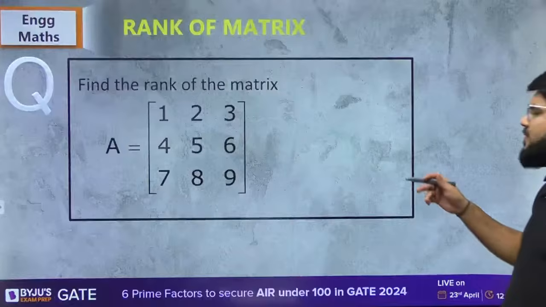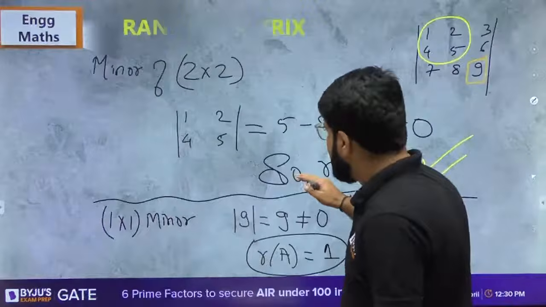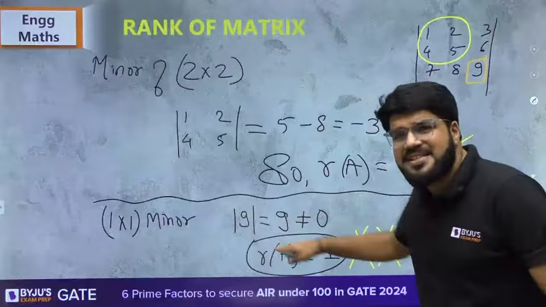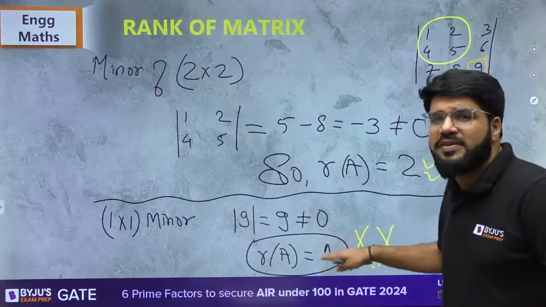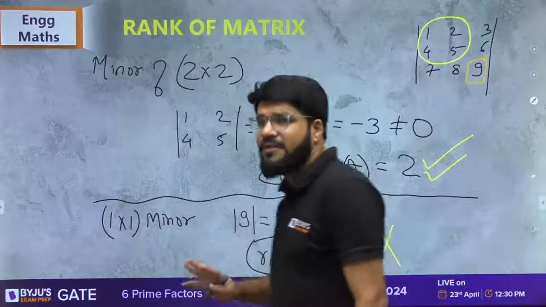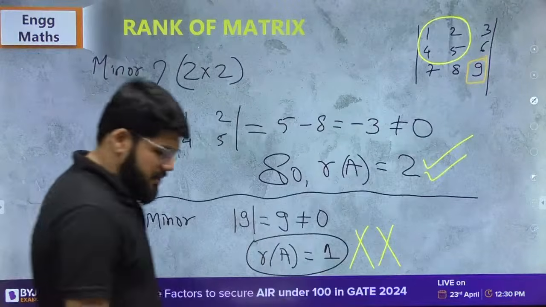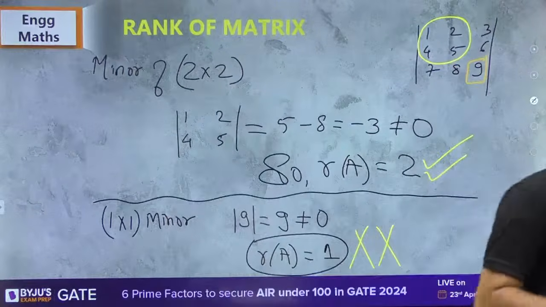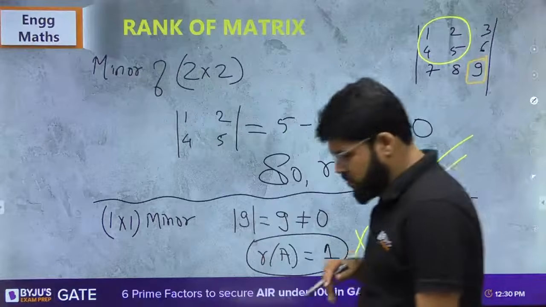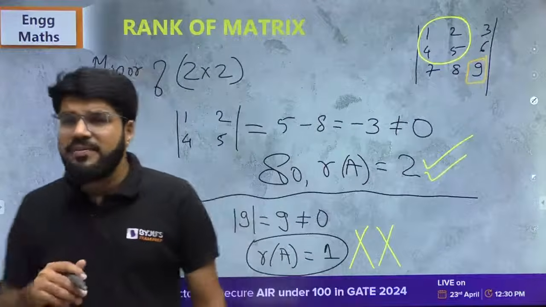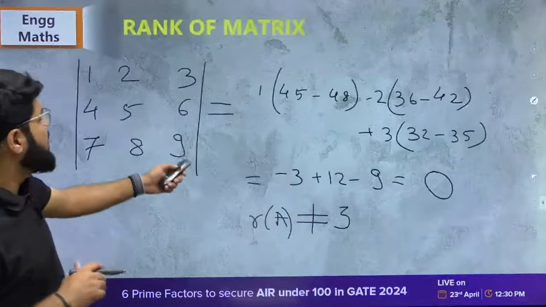So very clear everybody that the rank of the matrix is equal to 2, and that is why there is no need to check. This is itself a rubbish calculation. No need to check whether rank is 1 or not. If rank is 2, we have to stop there. Okay, let's move ahead. So rank of this particular matrix is 2. Now listen to me very clearly. I started with a square matrix.